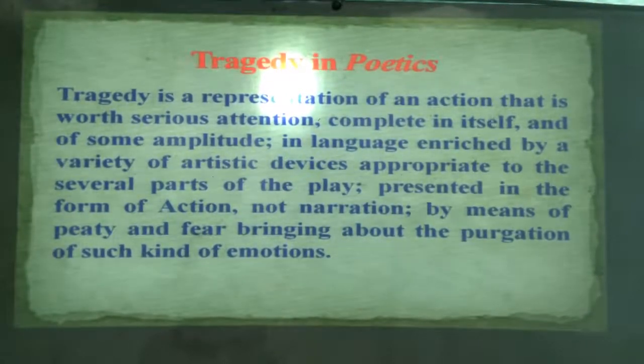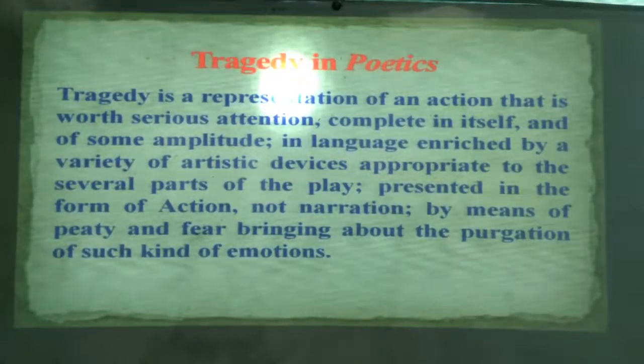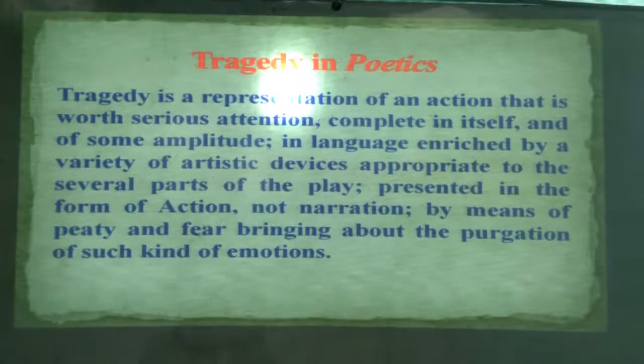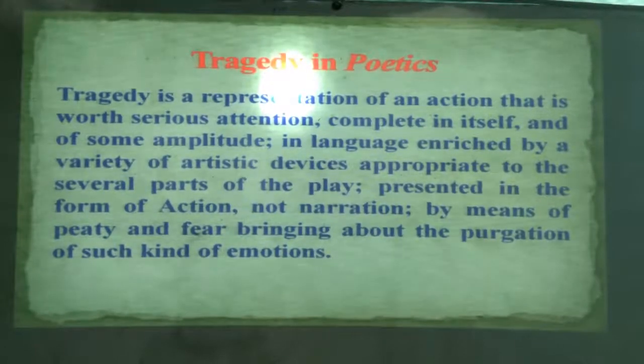What does it mean by complete in itself? Yes, that it should have a beginning, a middle, and an end. Later on we will see the definition is also given in the text. What is the beginning, what is the middle, what is the end? Can anyone have an idea what the beginning is? Can anyone define what the beginning is? Introducing a part. Anything else?